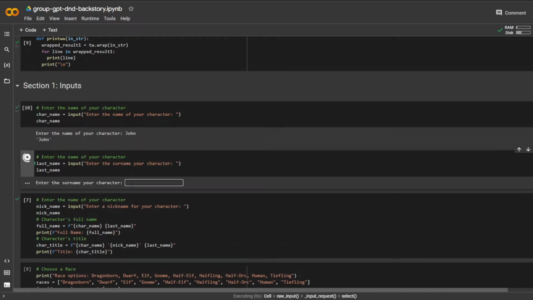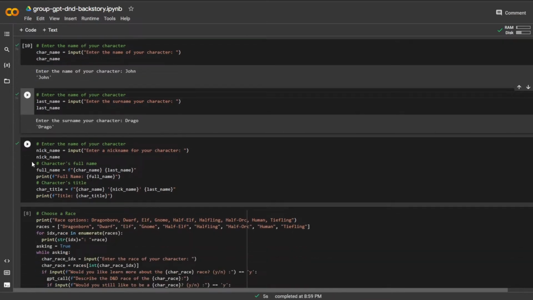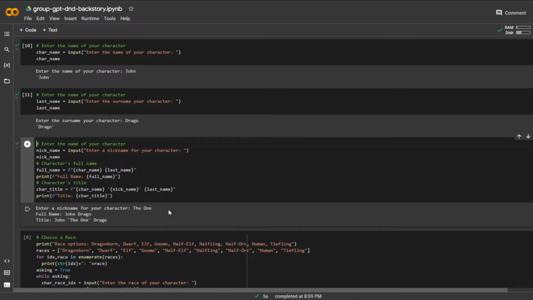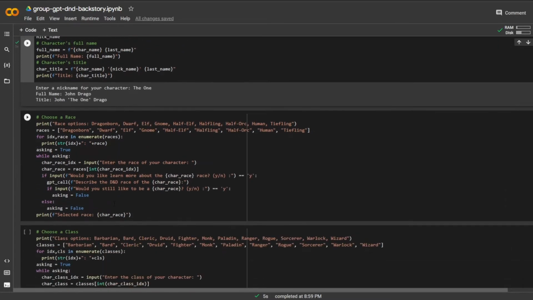And for the surname or last name, we're playing Dungeons and Dragons, so Drago sounds kind of cool, as well as a nickname. Okay, that's kind of cool. So enter a nickname for your character. I like The Matrix, and he goes by The One, so I'm going to go ahead and do The One. So I am John The One Drago.